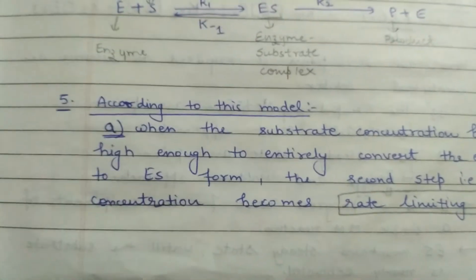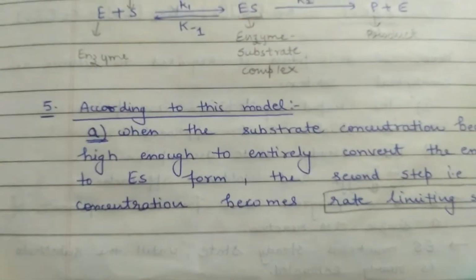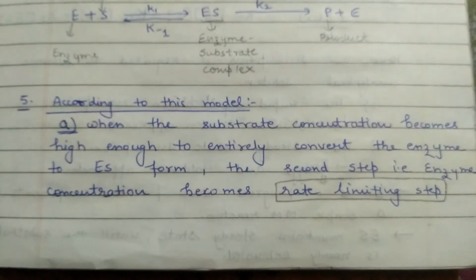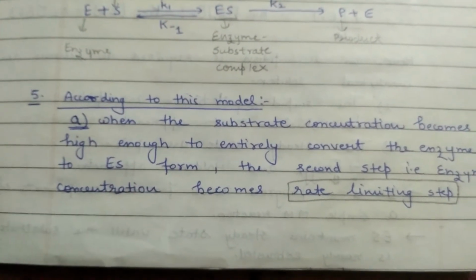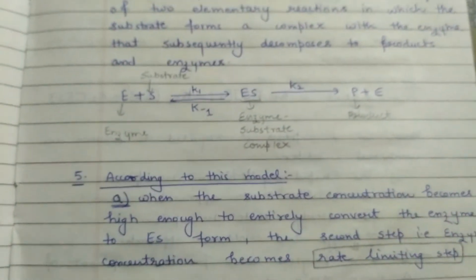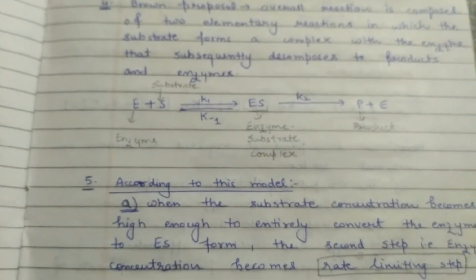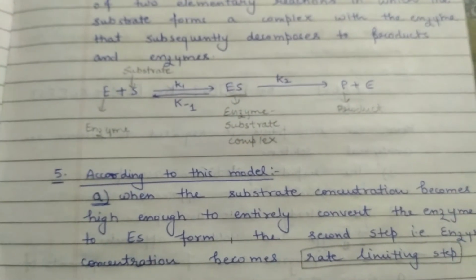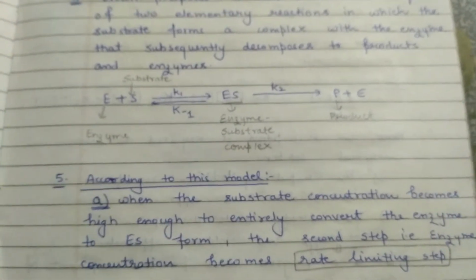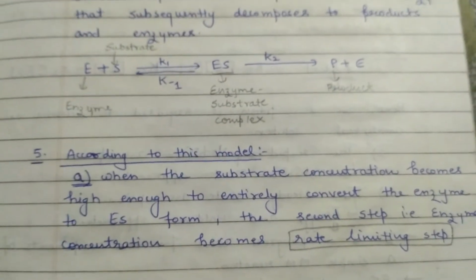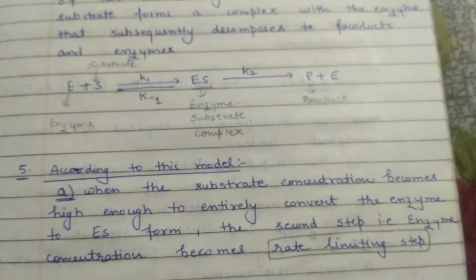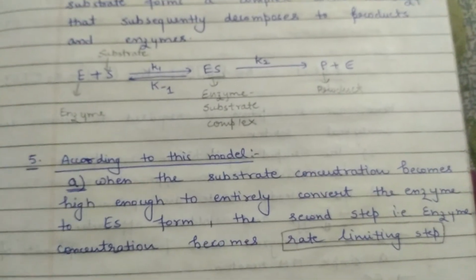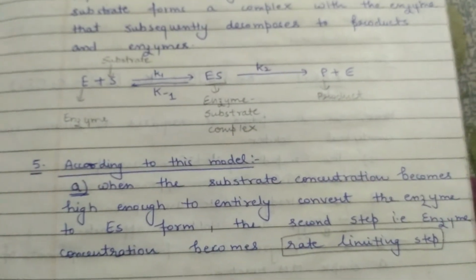According to this model, she came to know that when the substrate concentration becomes high enough, that means when the sucrose concentration becomes high enough to entirely convert the enzyme to the enzyme substrate form, that is, when she is adding more and more sucrose and the enzyme substrate complex forms and reaches its maximum capacity, after that there will be no increase in product yield concentration. Why? Because there is no free enzyme now, all the enzyme is saturated.